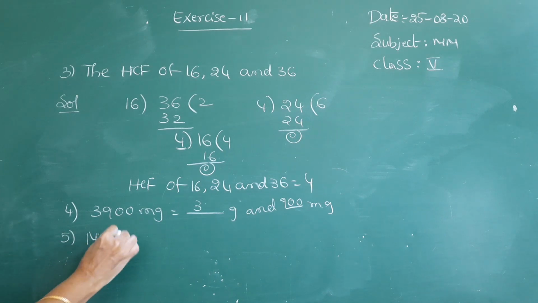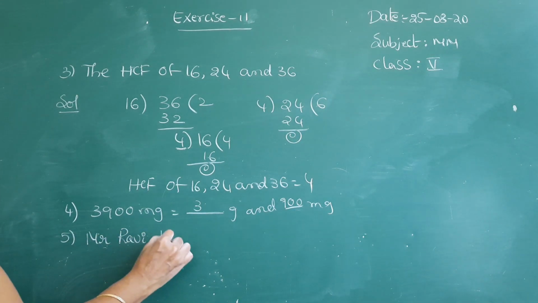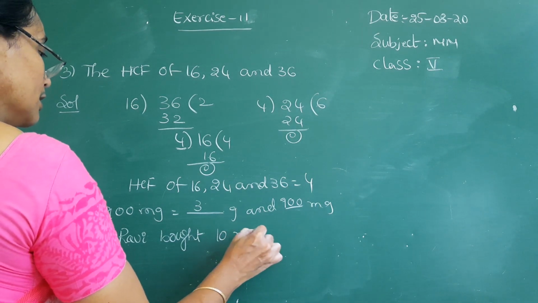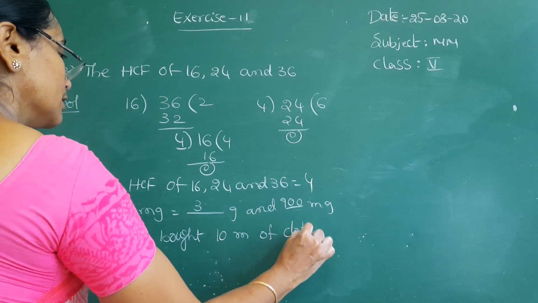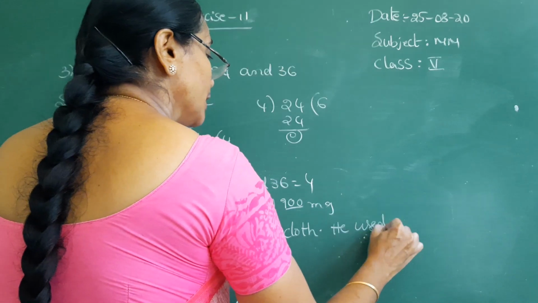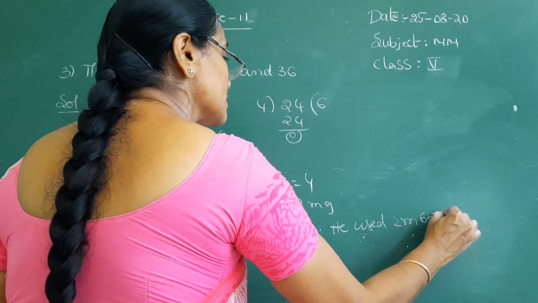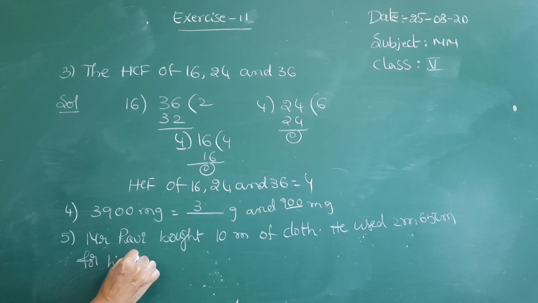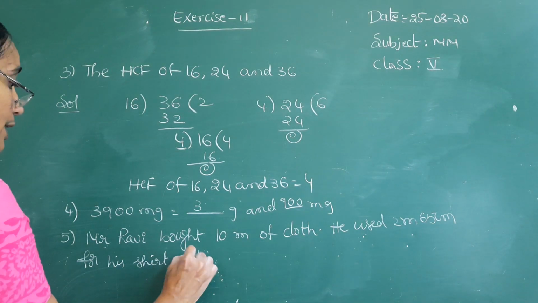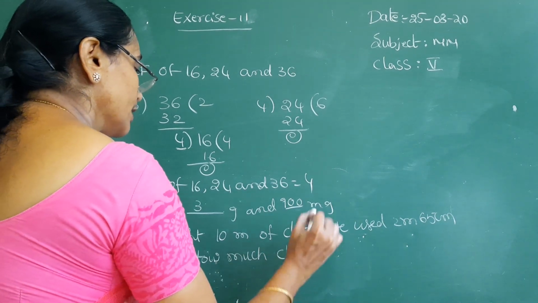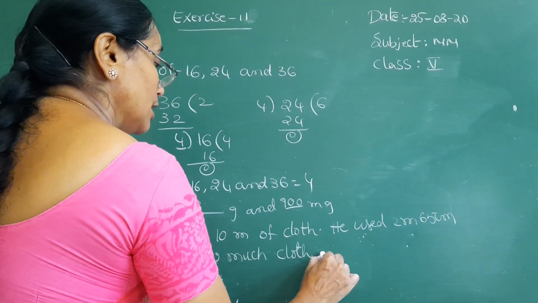Mr. Ravi bought 10 meters of cloth. Okay. He used 2 meters 65 centimeters for his shirt. Okay. How much cloth is left? They are asking, how much cloth is left?